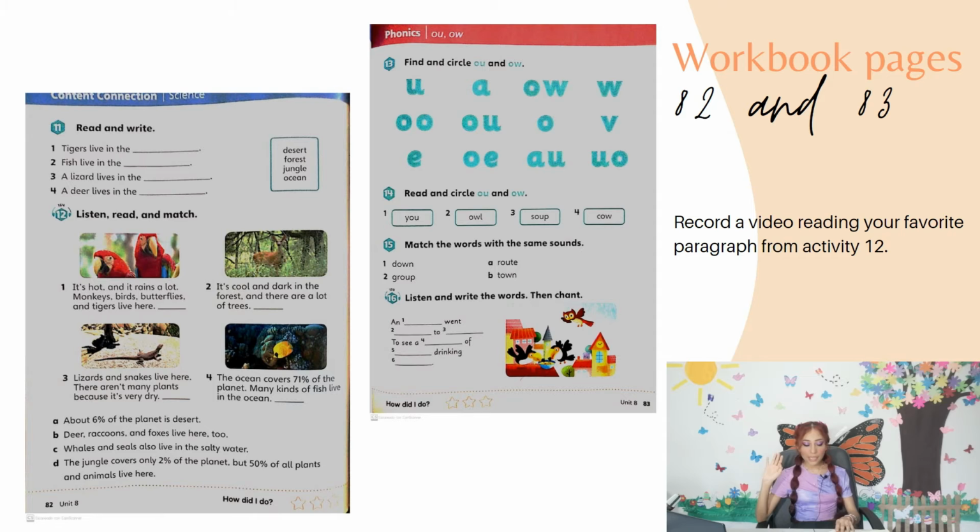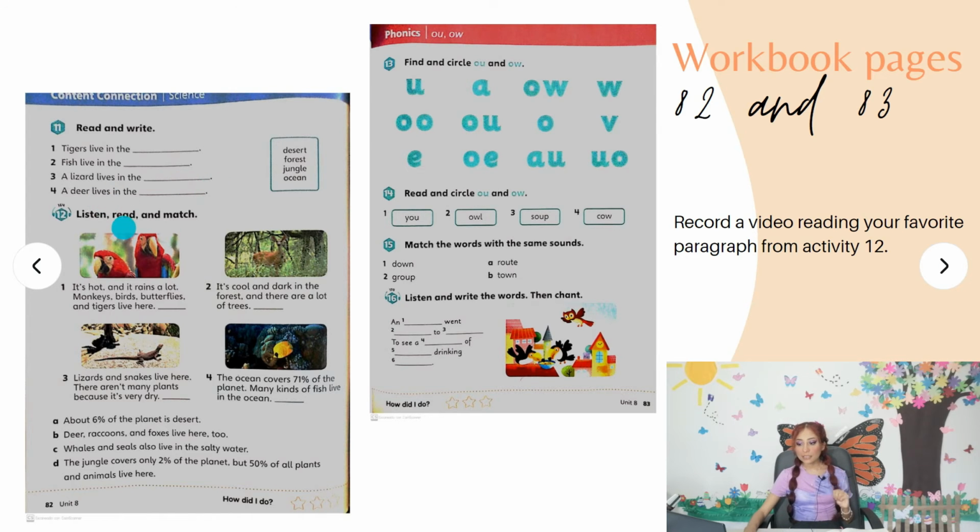Okay, so on page 82 we have activity 11, read and write. Activity number 1 says, tigers live in the. Number 2, fish live in the. 3, a lizard lives in the.